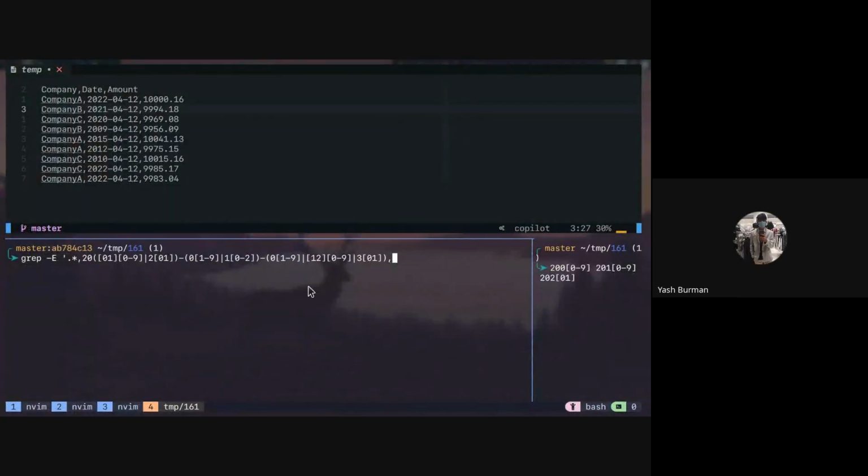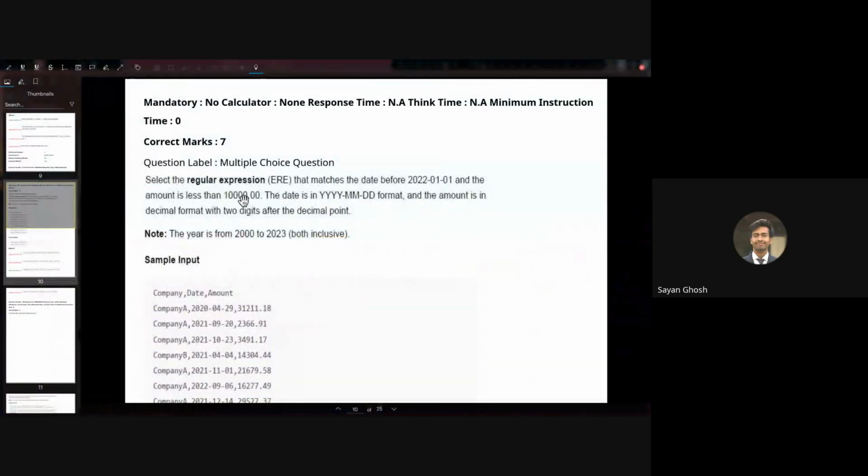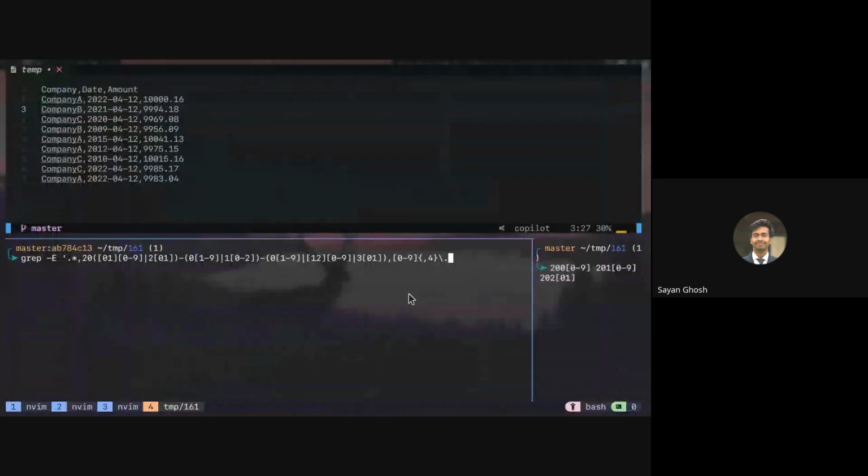Yeah, 4 or less. Curly braces 4. That is one thing. So we'll have any number 0 to 9 present at max 4 times. And then we should always have the decimal, right? So we should have the dot. I think at max 5 times. Why? Oh, 10,000 is 5 digits, right? Yeah. But what if there is a 9? So 9 5 times is greater than 10,000. We want any number less than 10,000. So all numbers less than 10,000 are only 4 digits or less. No 5-digit number is less than 10,000. 10,000 is the smallest 5-digit number.